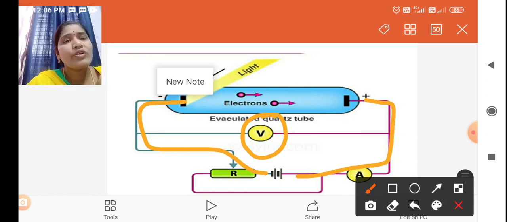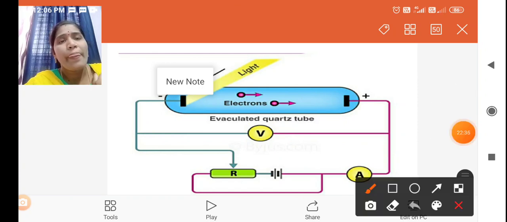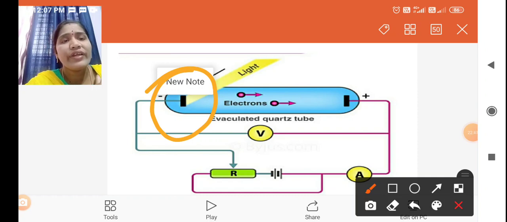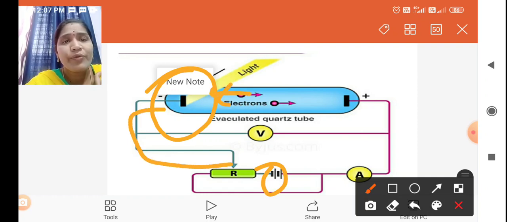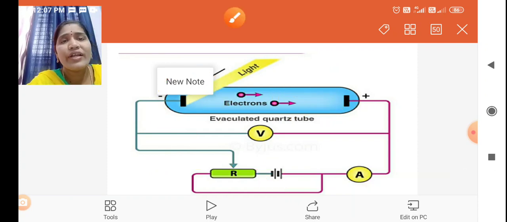Because if this is the positive terminal, the electrons are oppositely attracted by this plate. Then the photoelectrons cannot reach this anode, and the flow of current becomes zero.